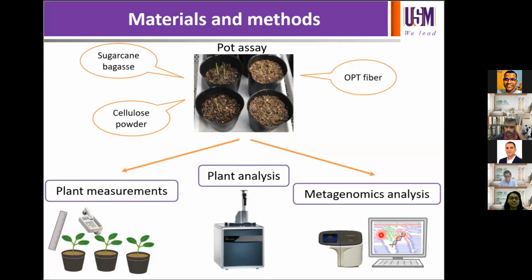Additionally, metagenomics analysis was carried out by extracting 500 milligrams of soil from each treatment type with replicates. We targeted to amplify the hypervariable region V3 to V4 of the bacterial 16S rRNA for bacterial identification, and for fungal identification, the internal transcribed spacer, or ITS1, of the fungal rRNA gene was amplified.